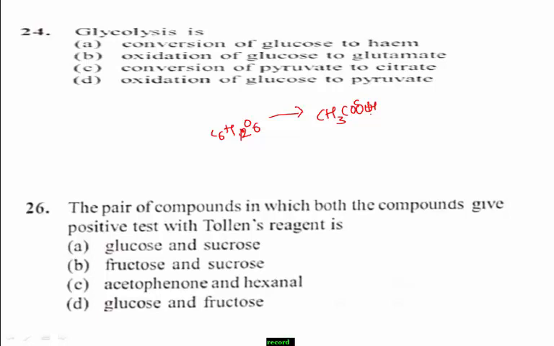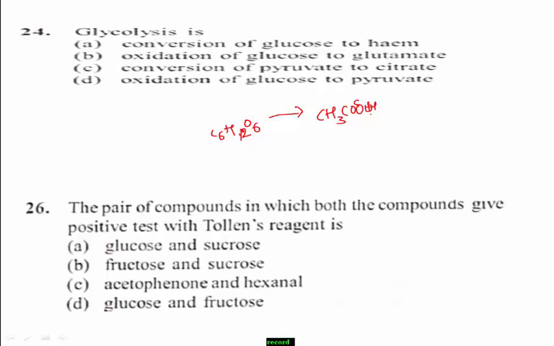The free energy released in this process is used to form the high energy molecules adenosine triphosphate and reduced nicotinamide adenine dinucleotide. Remember, glycolysis is a sequence of 10 reactions catalyzed by enzymes.